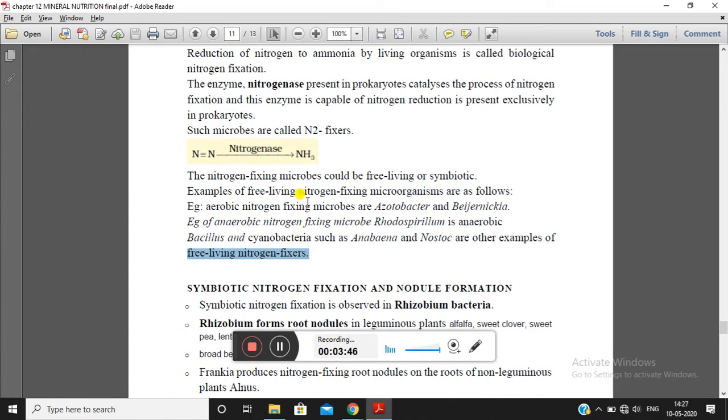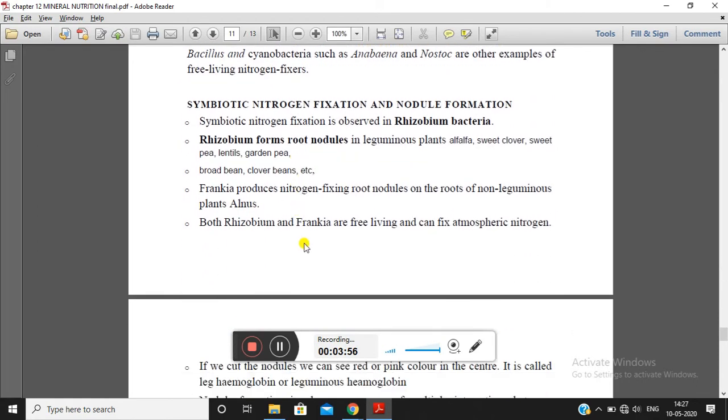As we have discussed, nitrogen fixing microorganisms could be found free living in the soil, or they can be symbiotic also. So here there is another topic known as symbiotic nitrogen fixation and nodule formation. If you consider symbiotic nitrogen fixation, we have an example of a microorganism known as Rhizobium bacteria, and this is one of the well-known examples in symbiotic nitrogen fixation.